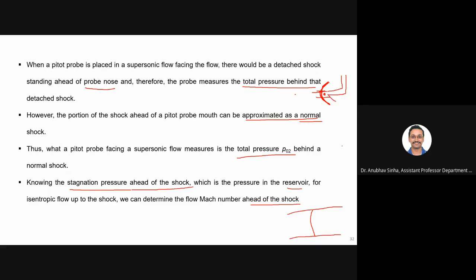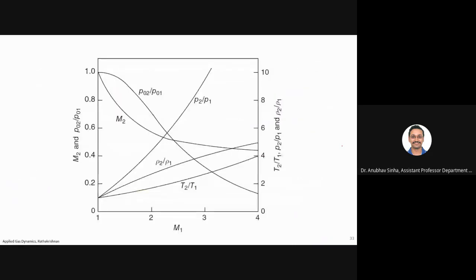So based on that, you can correlate, or you can use normal shock equations for such type of configuration. So we'll try to see one or two examples of pitot tube. Then you will be able to appreciate how we use shock relations for a pitot tube in a supersonic flow. Okay, let us see now how properties vary across a shock.